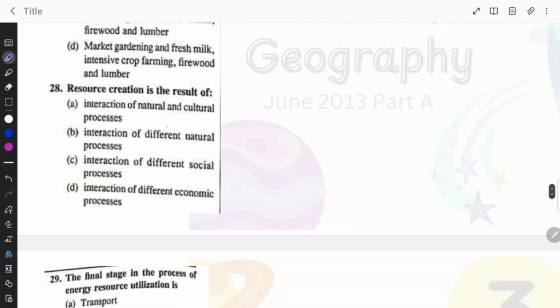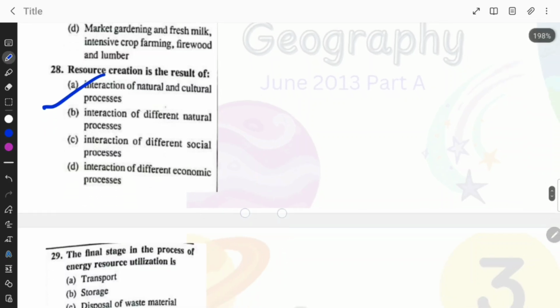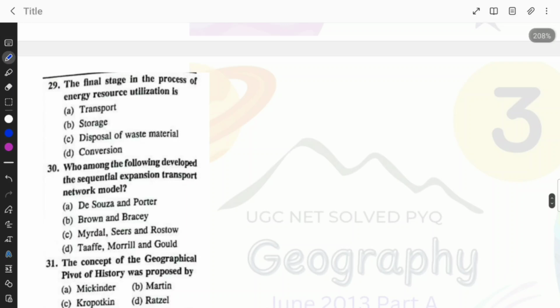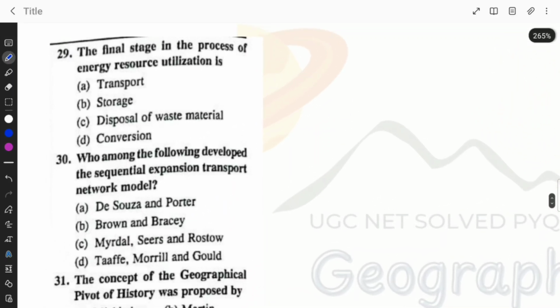Resource creation is the result of interaction of natural and cultural process, interaction of different natural processes, interaction of different social processes, or interaction of different economic processes. So the right answer is option A, interaction of natural and cultural processes. The final stage in the process of energy resource utilization is transportation, storage, disposal of waste material, or conversion. It is option C, disposal of waste material.